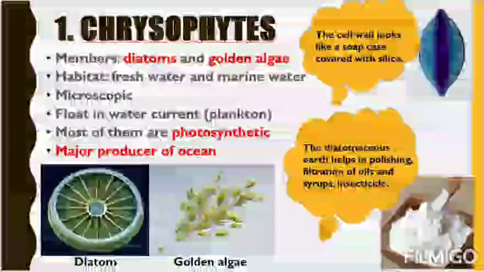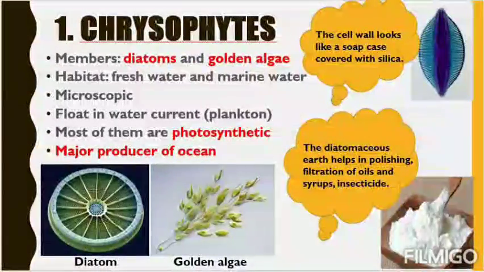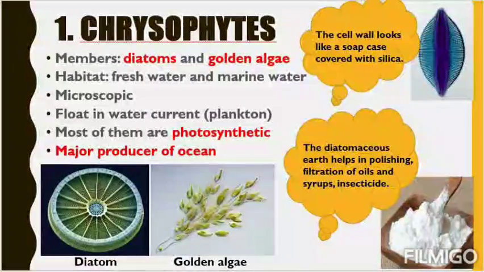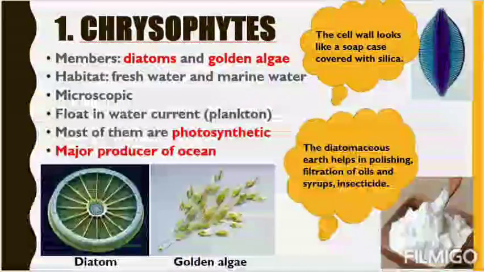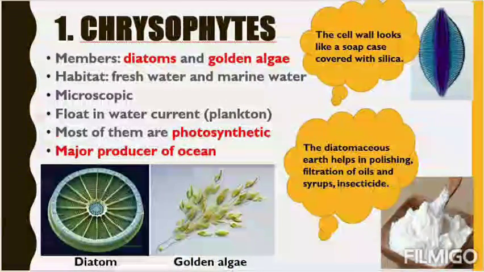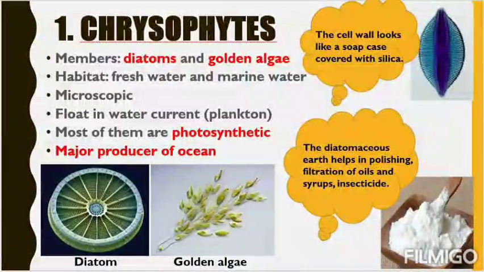Now let's see what is there in the knowledge cloud. First cloud says the cell wall looks like a soap case covered with silica. See, silica means sand. See the diagram there at your right side. So these look like a soap case, just a soap, the base and a lid. So it looks so nice. So these diatoms, they arrange themselves like this: a base, a lid, and this base and lid are made up of silica or sand, you can say. So it looks very interesting.